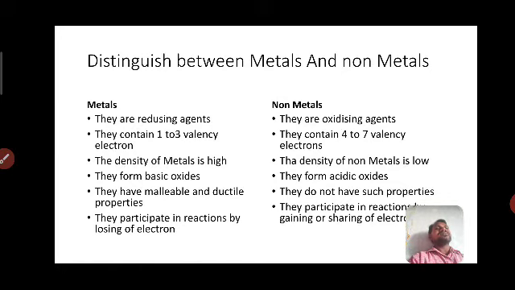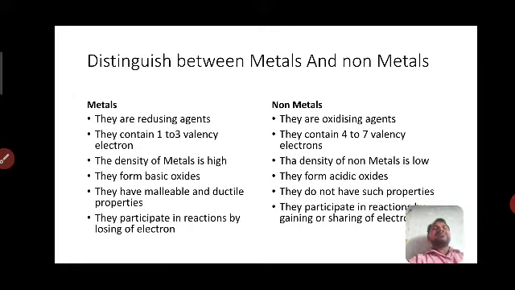That's why they easily lose the electrons, and that's why they show reducing power. That's why they are called reducing agents. Similarly, non-metals are oxidizing agents. They show the gaining capacity of electrons, and gaining capacity means oxidizing power. Those showing oxidizing power are called oxidizing agents.